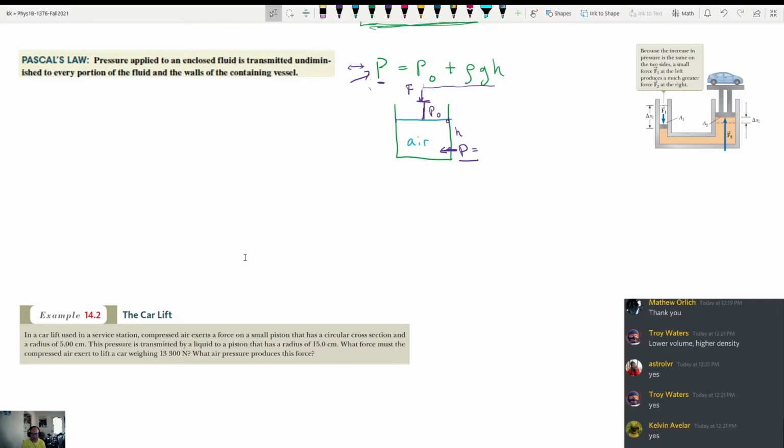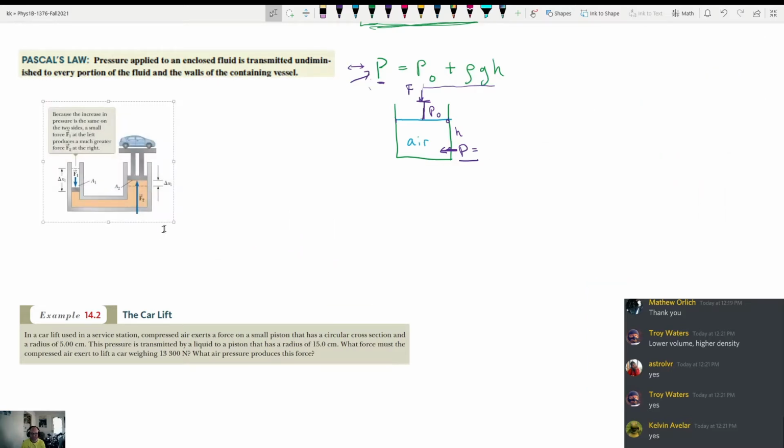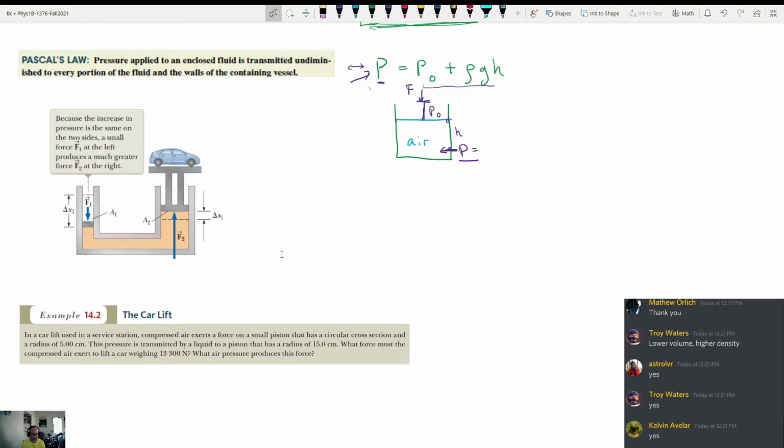So what that means is that when you apply pressure, you add that same pressure everywhere inside the system. Every piece of the system feels that same pressure. And this law is nowadays used to explain why things like hydraulic lifts work. A hydraulic lift uses fluids to help you lift an object up with a minimal amount of force. And this is a really simplified example of what a hydraulic lift does.